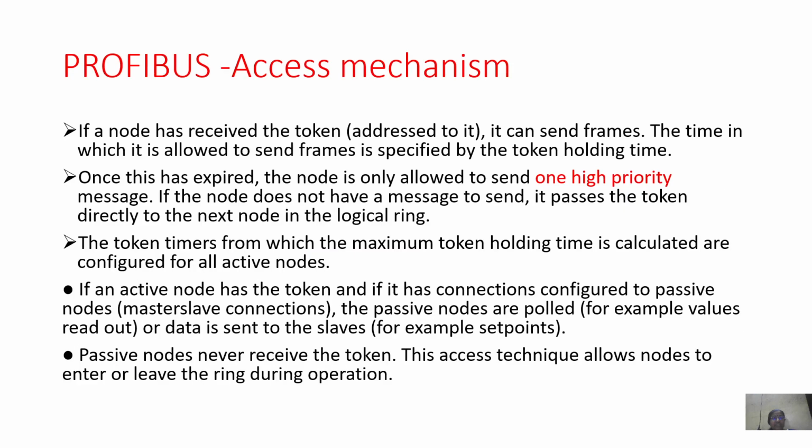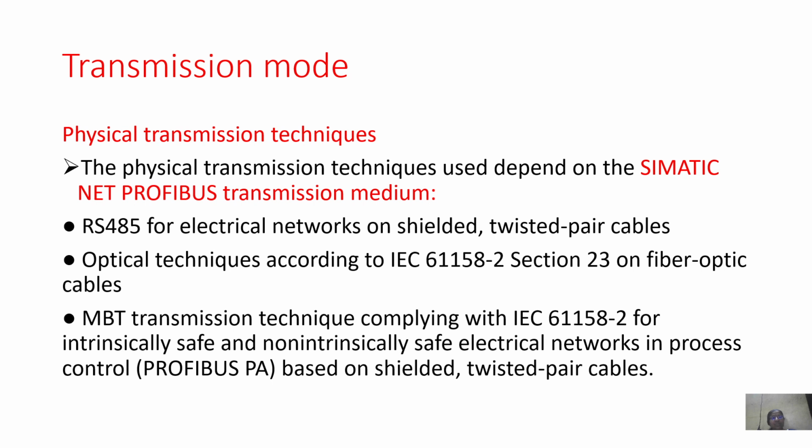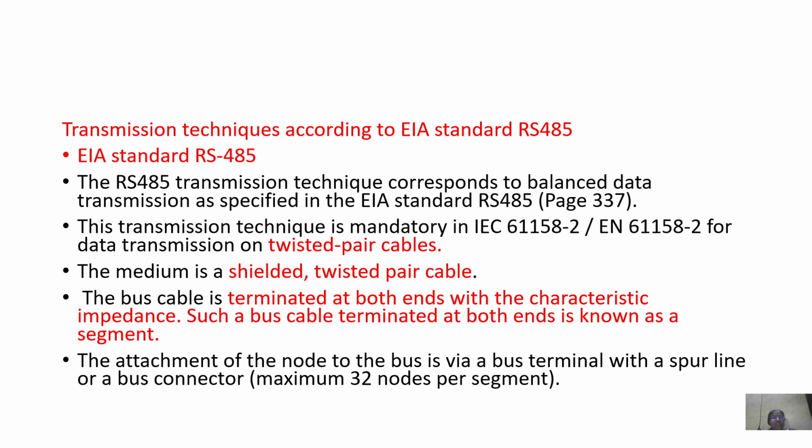The access mechanism we have just seen. There are three types of physical transmission mode. One is RS 485, where you can transmit over twisted pair cable, or through optical fiber cable, or using MBP transmission technique, complying with the IEC 61158 standard for the intrinsically safe and non-intrinsically safe electrical networks in process control. So these are the transmission techniques according to the EIA standard RS 485.